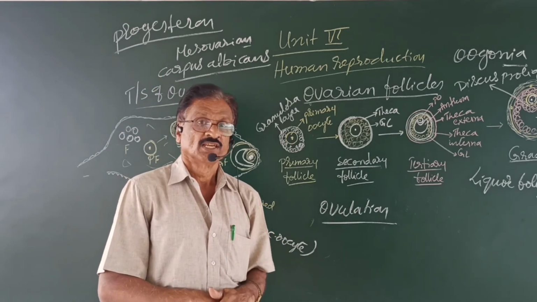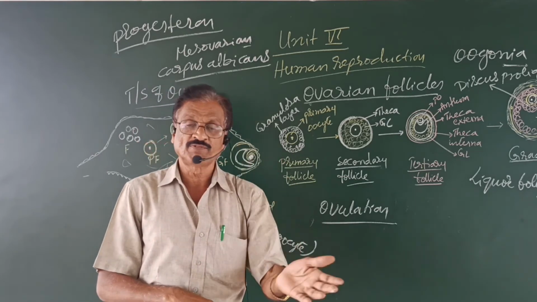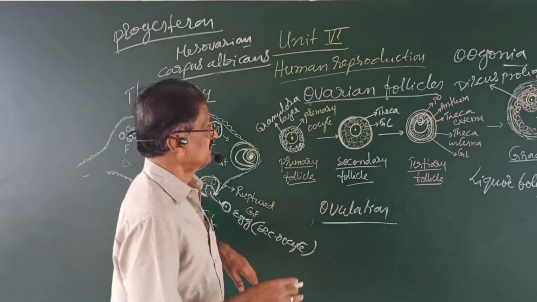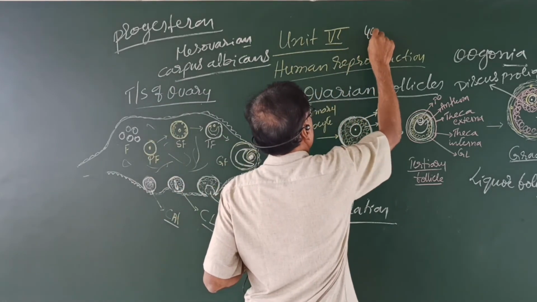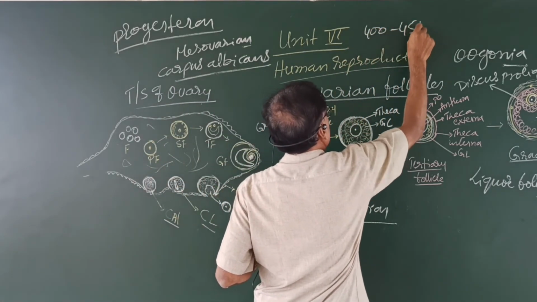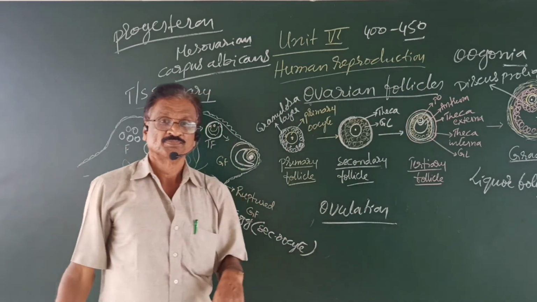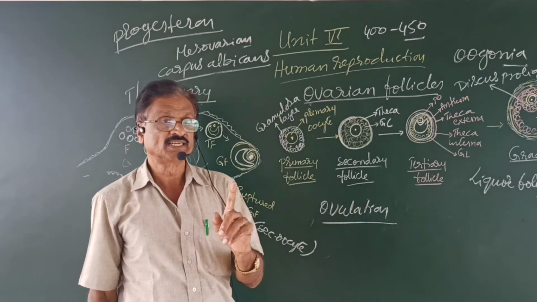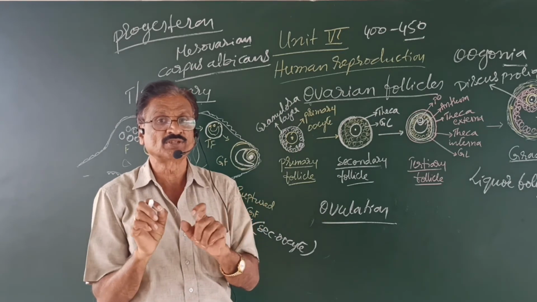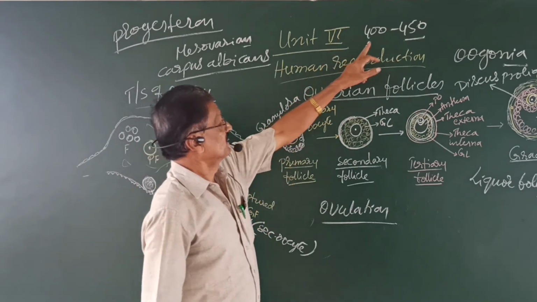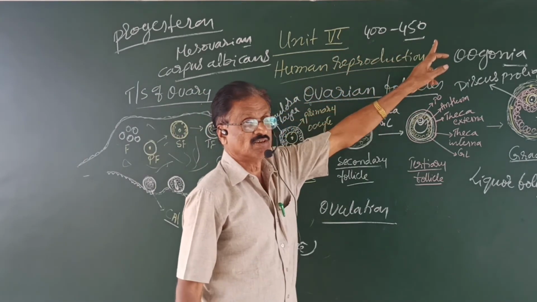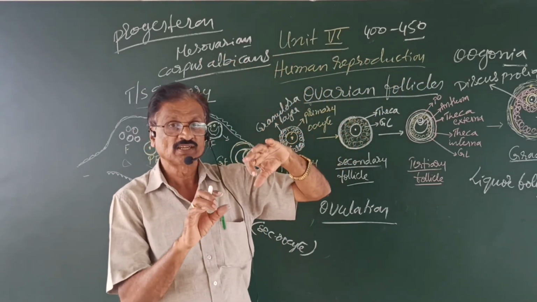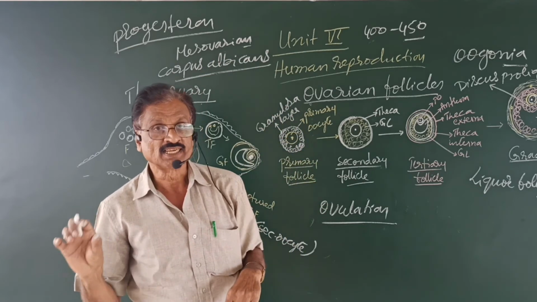So how many eggs are supposed to be formed during her reproductive cycle? It is around 400 to 450 eggs. One egg per month, that is a period of 28 to 30 days. So nearly 400 to 450 eggs are formed during her reproductive cycle.